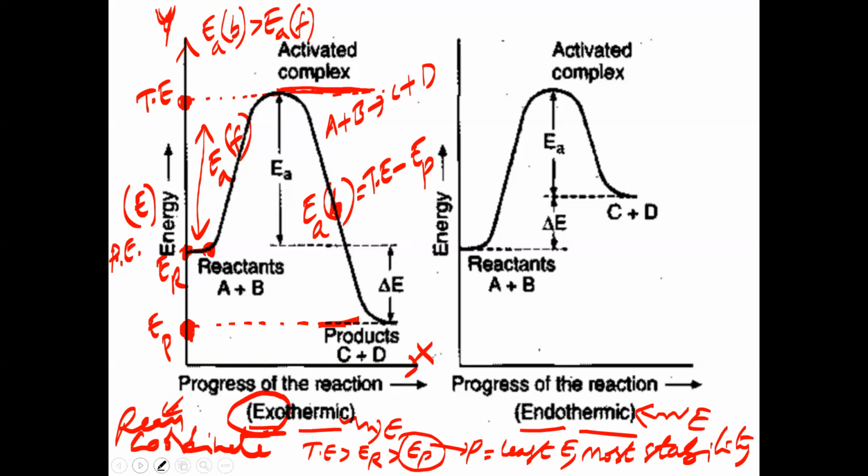Now tell me, which one is least stable here: activated complex, reactant, or product? The activated complex is least stable. Why? Because of high energy, most energy. Is that clear? Yes, sir. So this concept is clear so far now? Yes, sir.